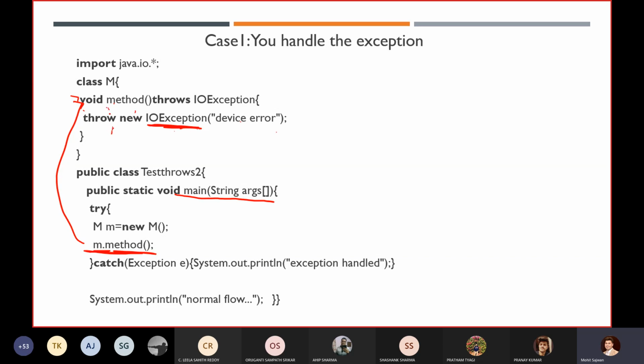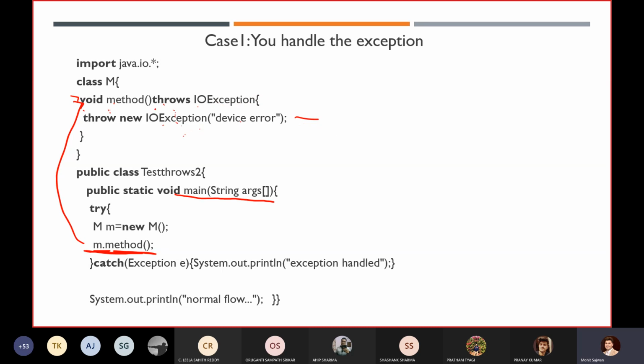So are we using a try and catch block? No, we are not using a try and catch block over here. So what is the other solution we have? If you don't want to use a try and catch block, it's better to delegate, to use the throws keyword over there. It's not that you are getting IOException here and mentioning that we are getting ArithmeticException. In that scenario, you will get a compilation error. Remember, whatever exception object you are creating over there, it is mandatory for you to throw that particular exception class over here, okay?